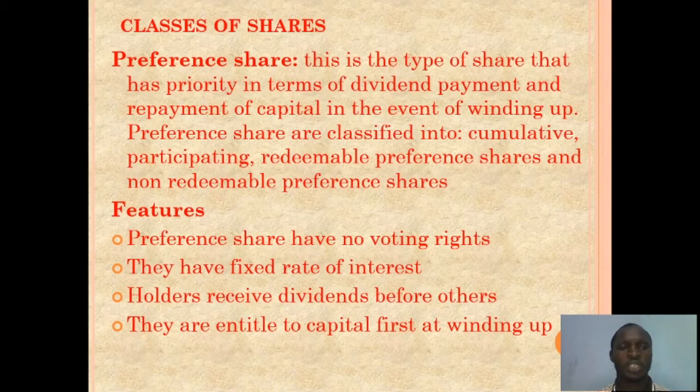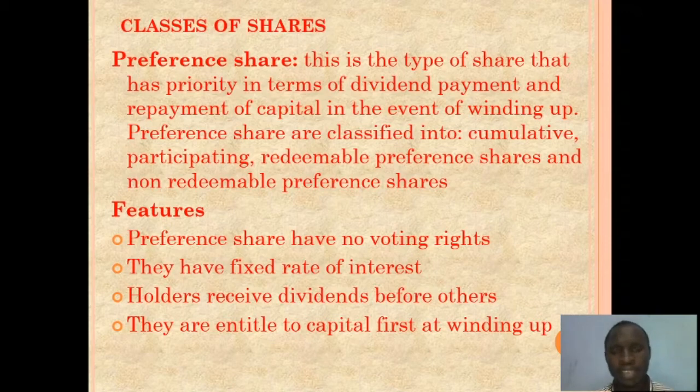Then classes of shares, we have a few of them. We have the preference share. As I said earlier, I made mention of Nestle. Today that company, Nestle PLC, so to say, is owned by the general public. But we have the original founder of that very business.